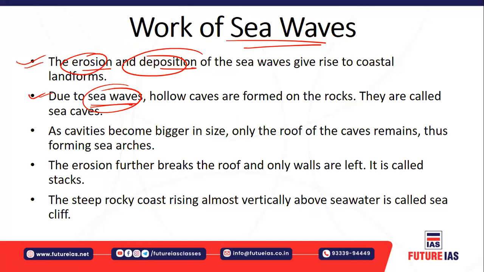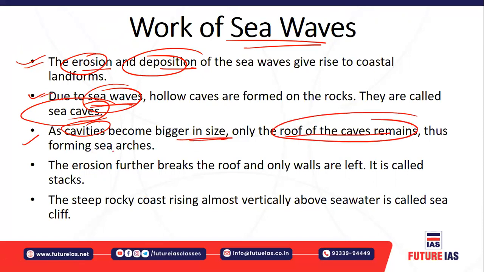Because of this continuous impact of the sea waves, hollow caves are formed on the rocks lying adjacent to the sea. These hollow caves are called sea caves. They are formed because of the continuous hitting of water waves consisting of lots of suspended angular particles, which erode a lot of material. As the cavities become bigger in size, only the roof of the cave remains, thus forming sea arches.